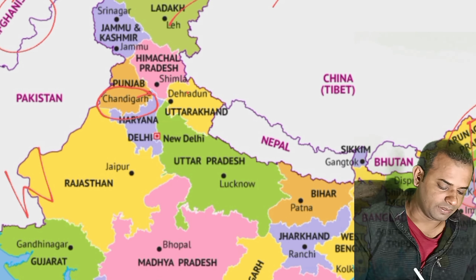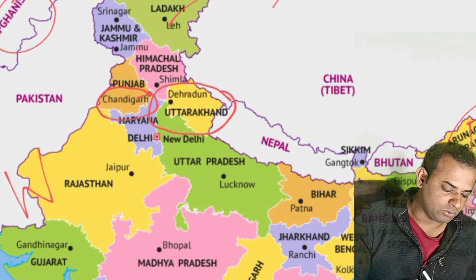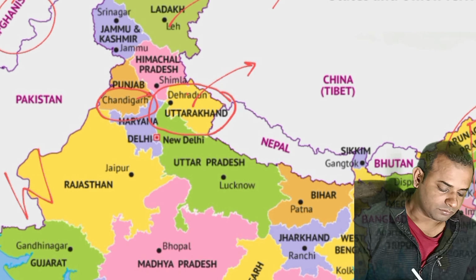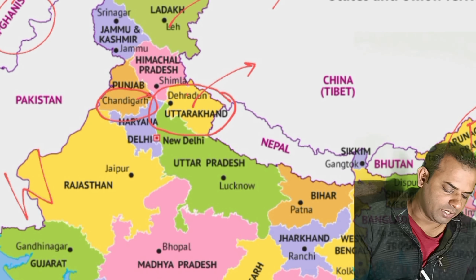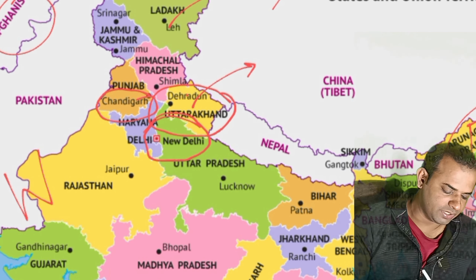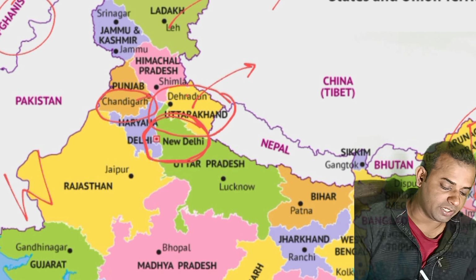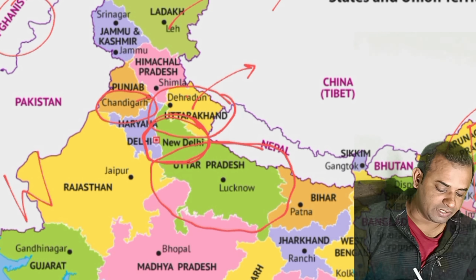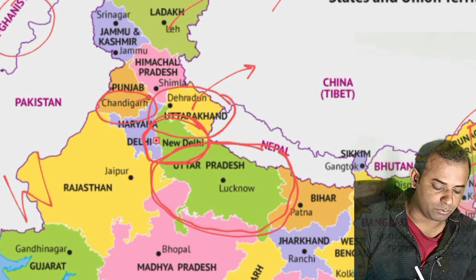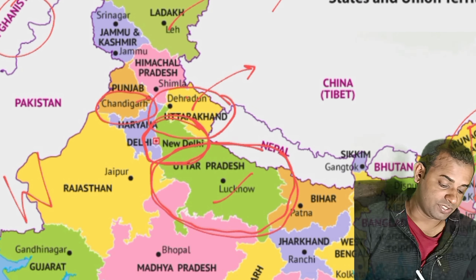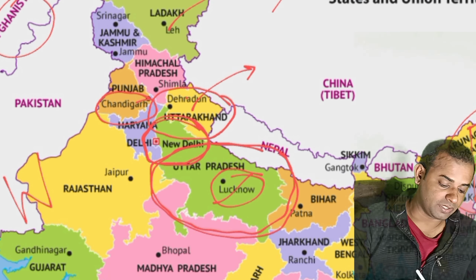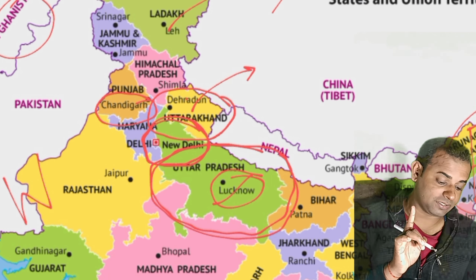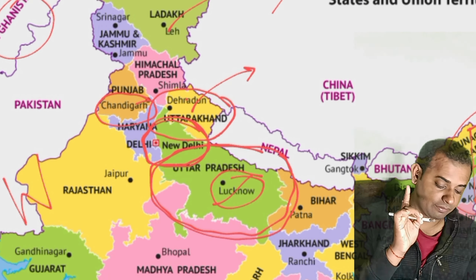Very important. Now you can see here Uttarakhand. Uttarakhand is here and its capital is Dehradun. Now here it is New Delhi. You can see New Delhi is a union territory, and just beside that is the most populous state of India, which is Uttar Pradesh, whose capital is Lucknow. It's very important. Keep it in your mind, because it can be asked in the paper where is Uttar Pradesh and where is Lucknow.